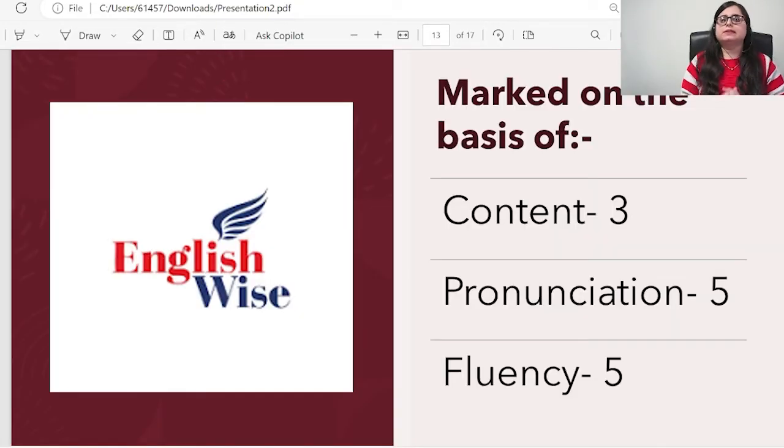On what basis are the repeat sentences marked? There are three bases. The first is your content, second pronunciation, and third fluency. Content is of 3 marks, pronunciation 5 marks, and fluency is also of 5 marks.